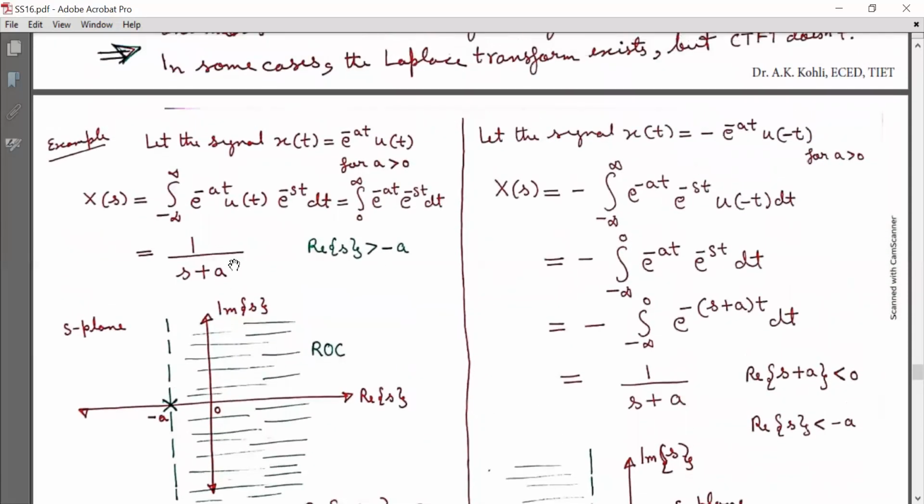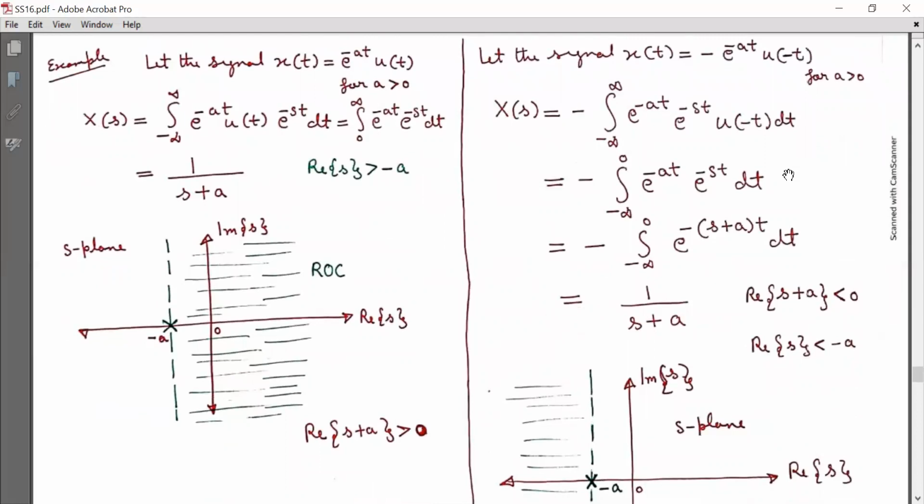Now look at this mathematical expression carefully. In the next example, let the signal x(t) be equal to minus e raised to minus at u(minus t), for a greater than 0. So its Laplace transform is capital X(s) equal to minus the integration from minus infinity to infinity of e raised to minus at into e raised to minus st into u(minus t) dt.